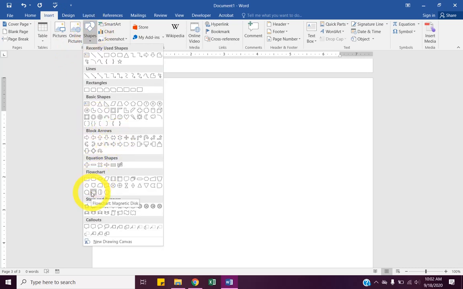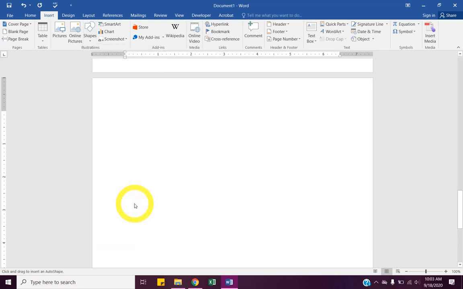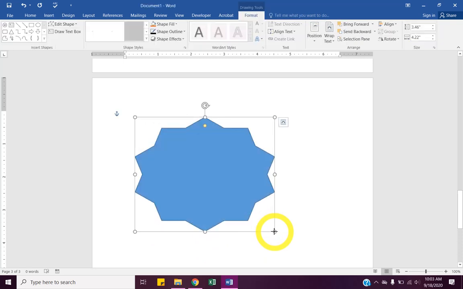Click one that you want to put in. Except a line. Don't do any of the lines because none of those are shapes. We want a full-on shape. So after you have chosen a shape, your mouse is going to turn into a black crosshair, and then all you do is click, hold, and drag. And when you let go, it gets put in.